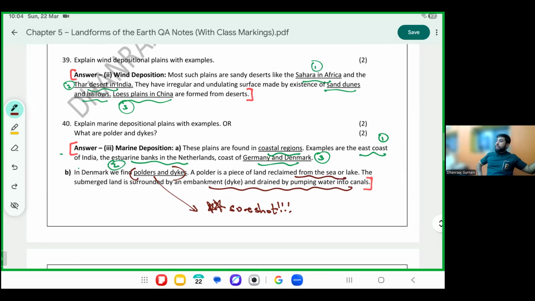For example, your coastal road. Everything was once upon a time under the sea. Anybody been to BKC, Bandra Kurla Complex? Everything was under the sea. They reclaimed the land and built infrastructure on it.